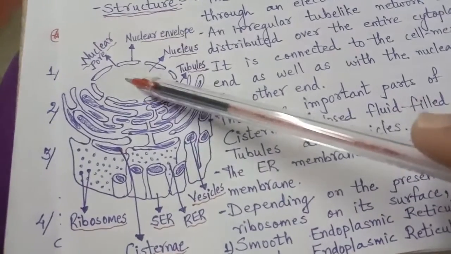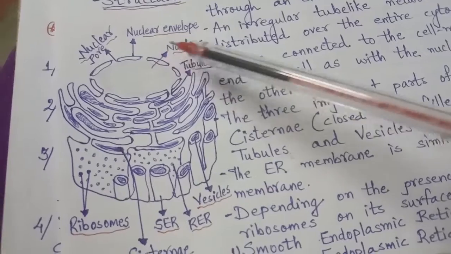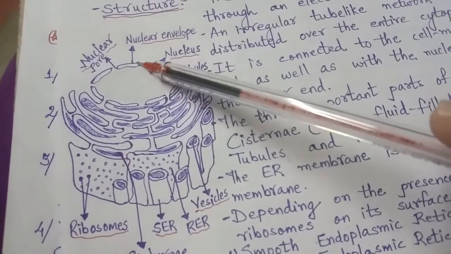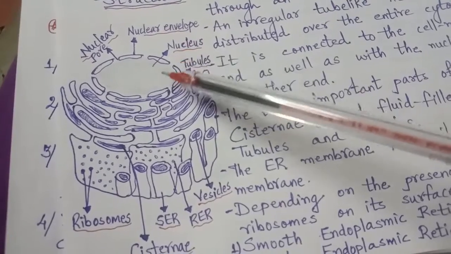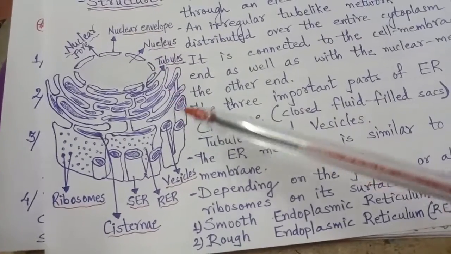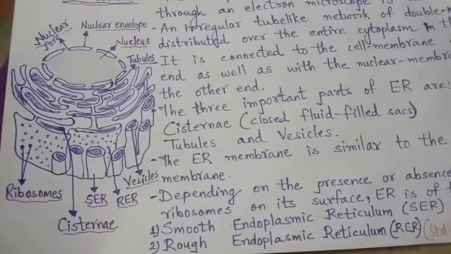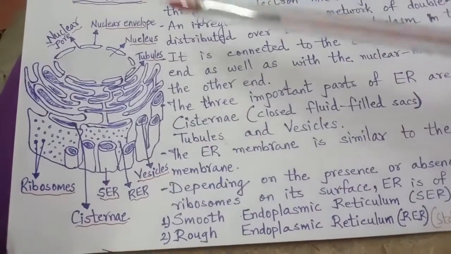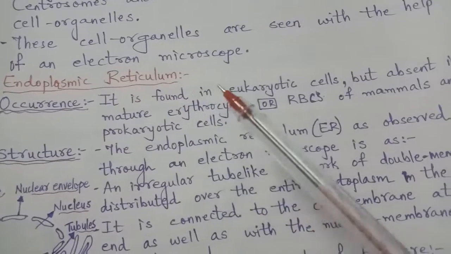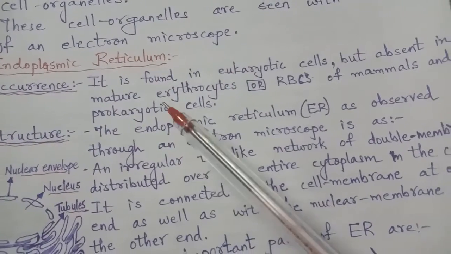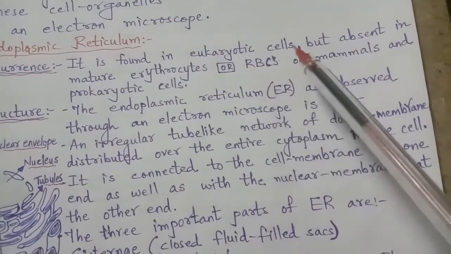This is the nucleus. The space in between is the nuclear pore. The outside boundary is the nuclear envelope, or you can say nuclear membrane. So this is the structure of endoplasmic reticulum. Right? Now let us see where it occurs. Where do we find it? It is found in eukaryotic cells.